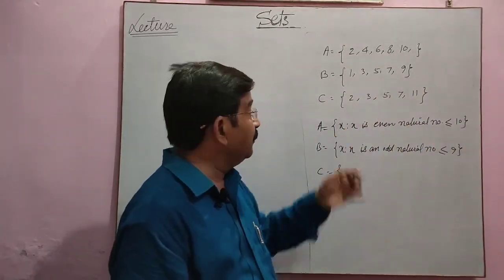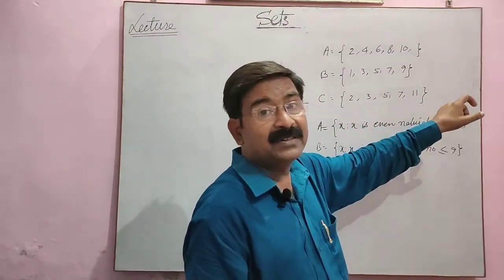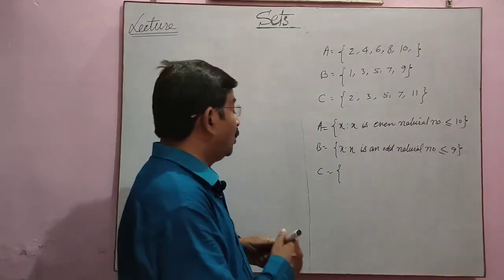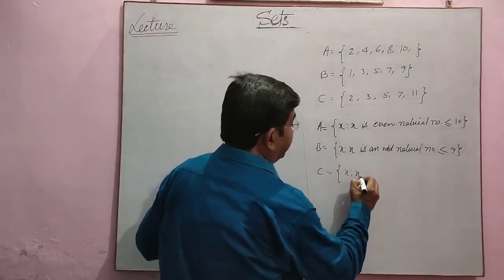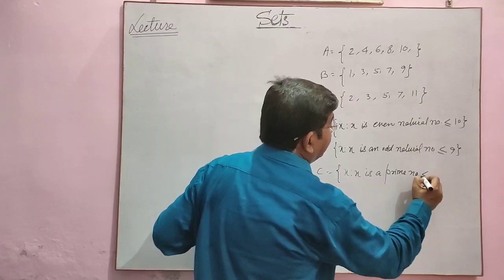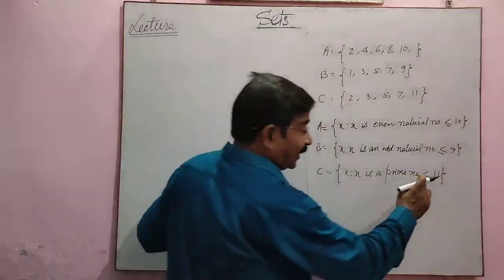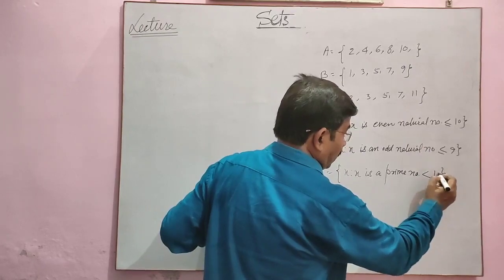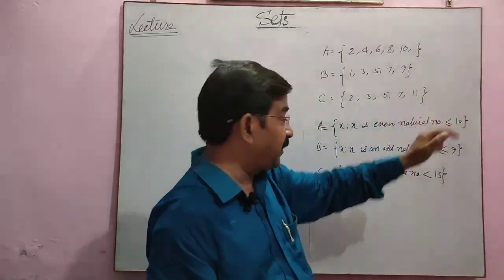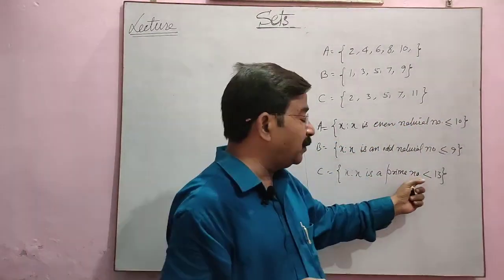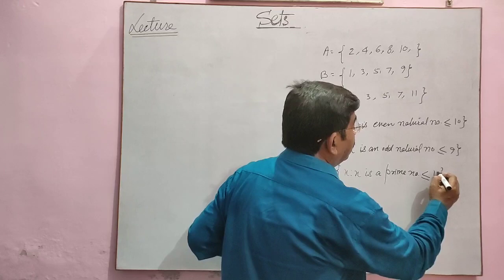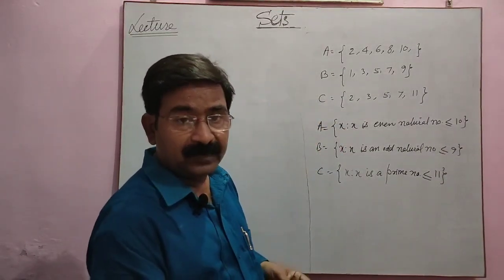So how do we represent this? It is the set of all prime numbers less than or equal to 11, or less than the next prime number, which is 13. So we write x such that x is a prime number less than or equal to 11, or you can write less than 13 also, because the next prime number is 13. Both can be written. Is it?